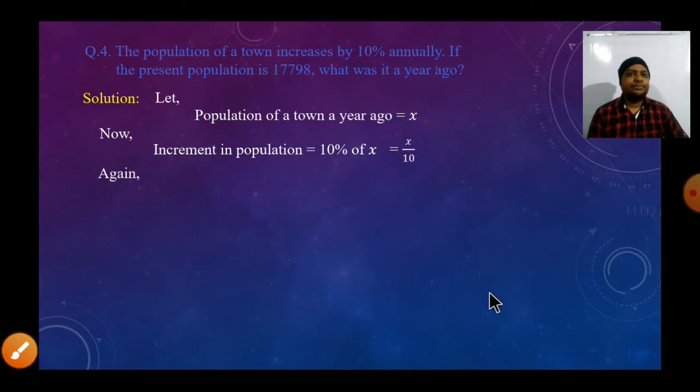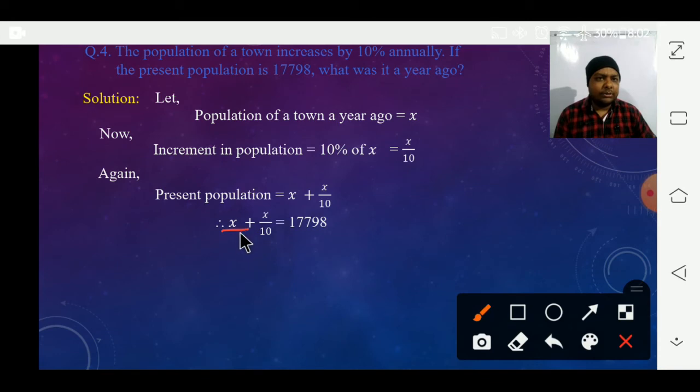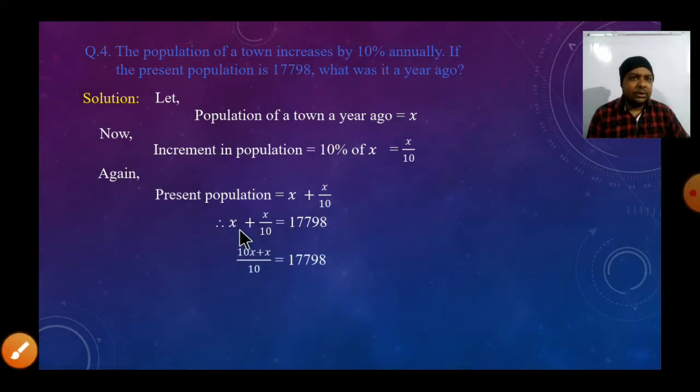Now if you add the population from 1 year ago with the increment, then we will get the current population, the present population. So at first, x plus x by 10 is equal to 17,798. Now we will solve it. Again, downside no value is written, it means 1. LCM of 1 and 10, we will take 10. And 10 ones are 10, 10 into x, 10x. 10 ones are 10, then 1 into x, x. 10x plus x is equal to 11x by 10.